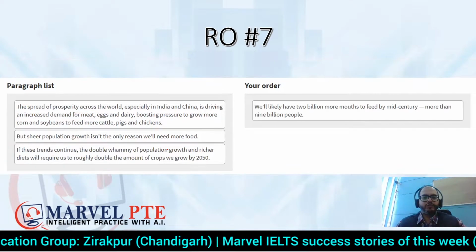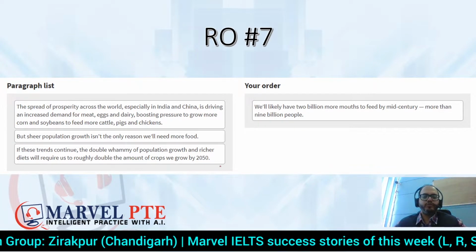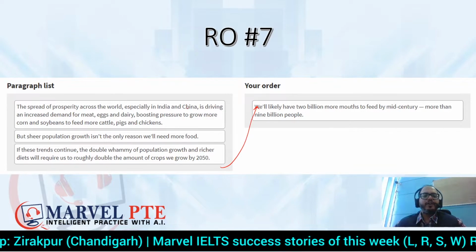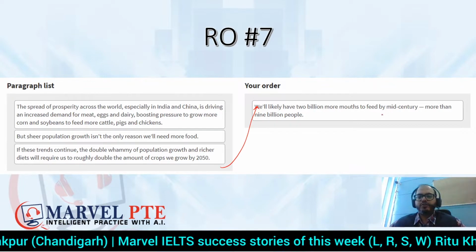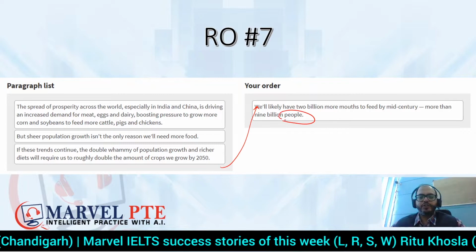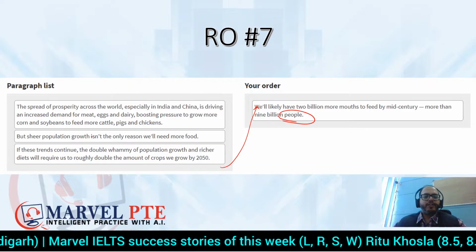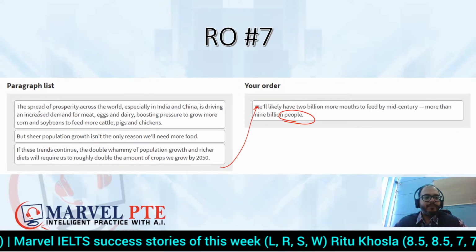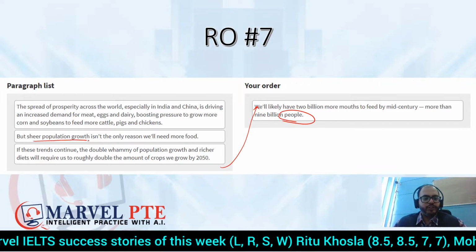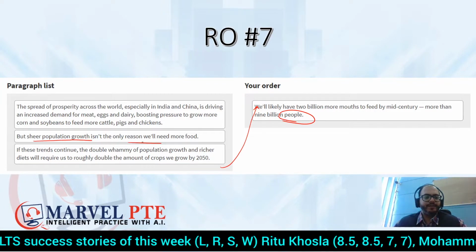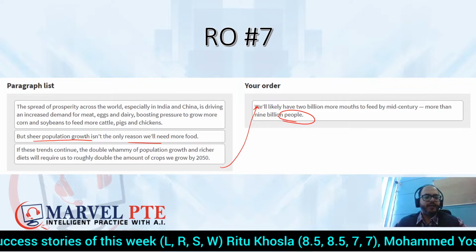So what we are going to do is we are going to drag and we are going to drop it here as I have done it here. Now we will see यहाँ पे हम अपनी TO strategy से हम यहाँ पे people को introduce कर चुके हैं. And now what you will see is this. यहाँ पे अगर आप देखो but sheer population growth isn't the only reason. So यहाँ पे population and people are related.